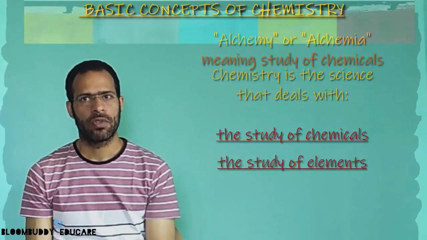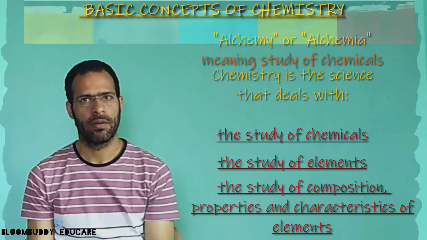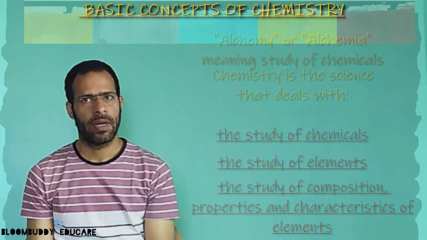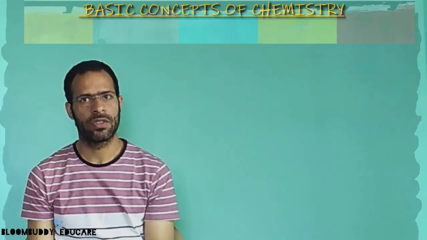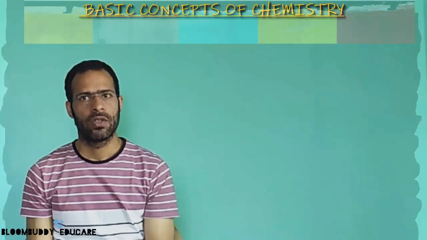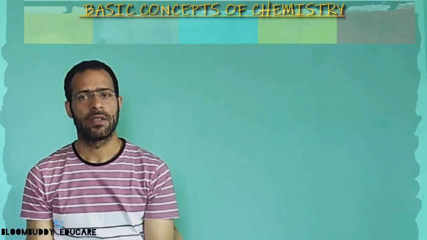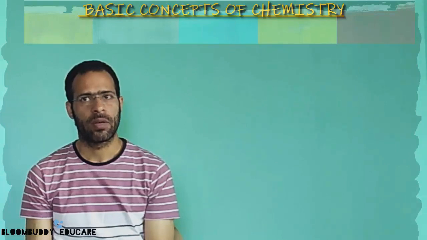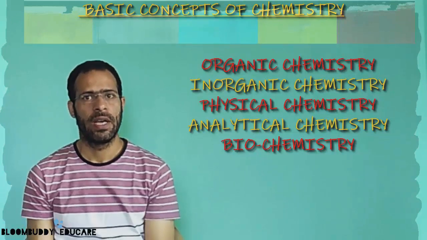So in proper terms, chemistry can be defined as the study of composition, properties, and characteristics of different elements or matter. The changes the elements or matter undergo, the conditions under which such changes occur, and the laws that govern these changes are all included in chemistry. So, in chemistry, we try to seek out, study, understand, and explain the properties of different elements as well as matter on the basis of its fundamental structure and composition. The organized knowledge of chemistry is so vast that it has been subdivided into a number of branches like organic chemistry, inorganic chemistry, physical chemistry, analytical chemistry, biochemistry, etc.